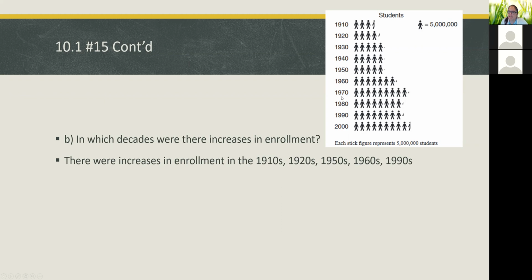And then 1970 is bigger than 1960. So the numbers were increasing throughout the 60s. And then the number is bigger in the year 2000 than it was in 1990. So the numbers were increasing throughout the 1990s.